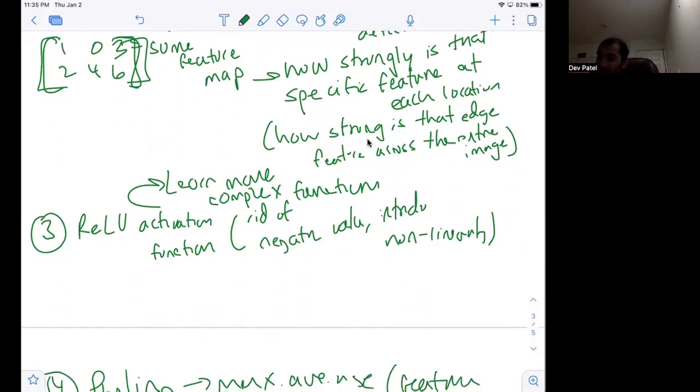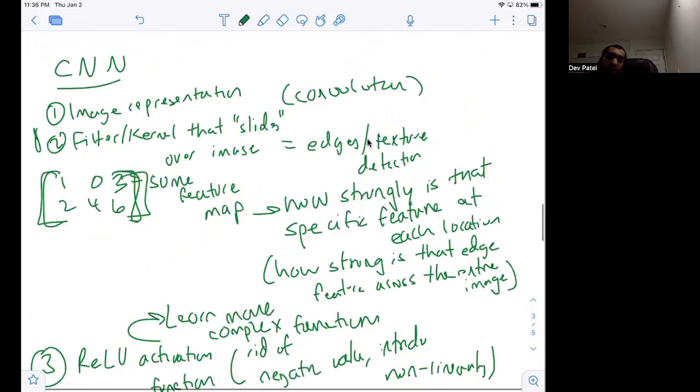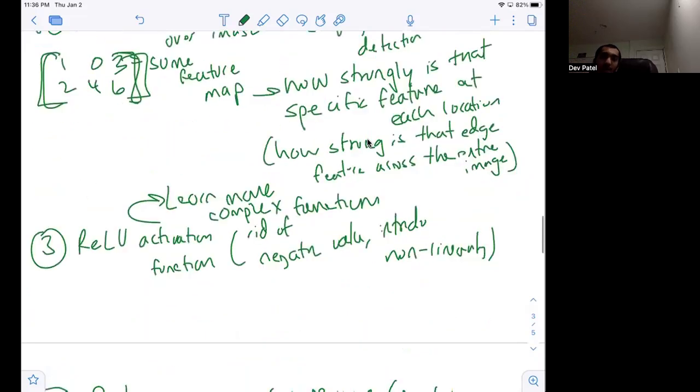This is all about adding nonlinearity. All of this matrix multiplication that we talked about consists of linear operations. How are we able to add nonlinearity to this entire model? We're able to do that by having this ReLU activation function. If we didn't do that, then we would only have linear transformations and our model would not learn more complex functions.